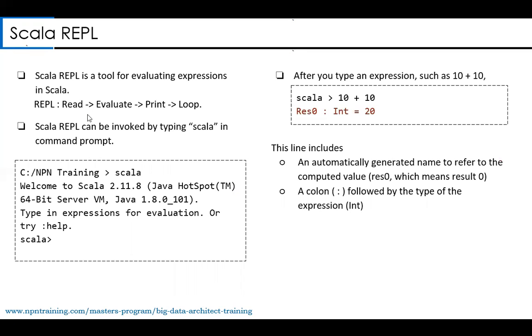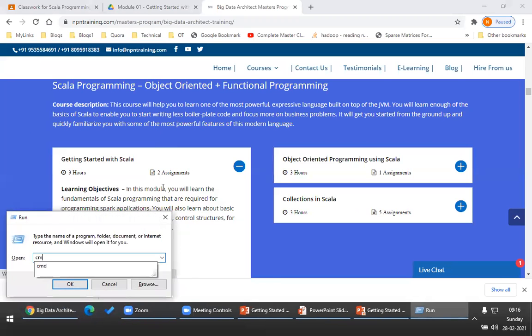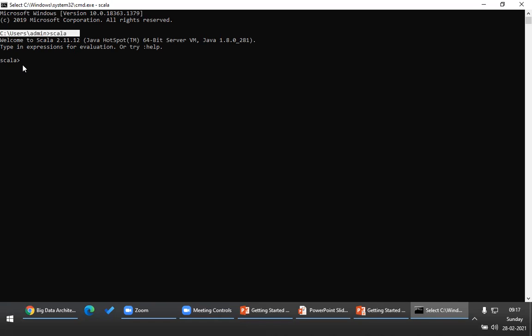First let me launch a REPL. I have already opened the command prompt. If the command prompt is not open, let me open it. How do we launch Scala REPL? The Scala REPL will be launched with a command called scala. This will launch a Scala REPL. Please understand this. Even from Java 9 onwards, Java also provides something like a REPL by name JShell. Very important. So this is a REPL.